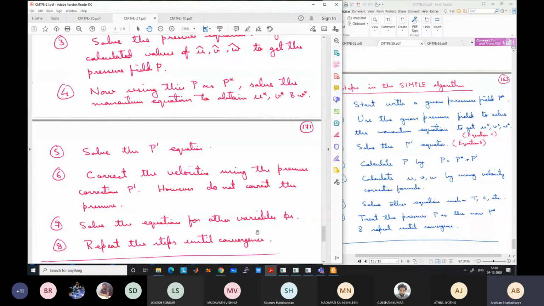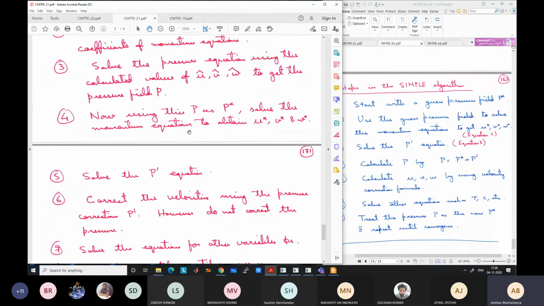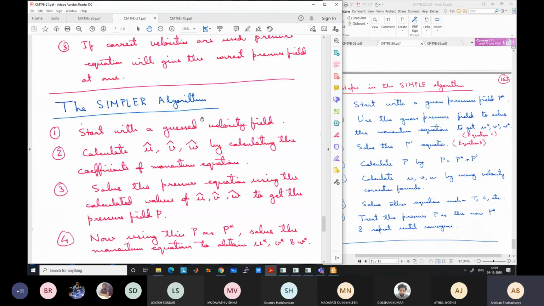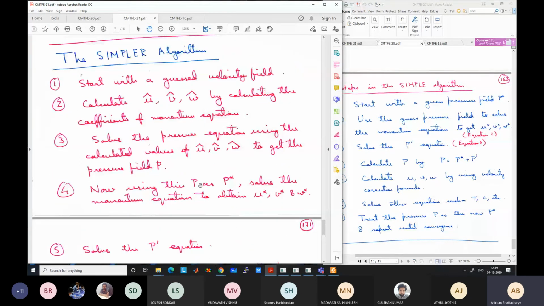Now you can solve for other variables like temperature, concentration, enthalpy, or whatever is present, and then repeat the steps. The updated velocities that you get after correcting the velocities will become our new guess velocity, and we will keep on iterating again and again until convergence, until the residual value goes down. Okay, this is the SIMPLER algorithm.